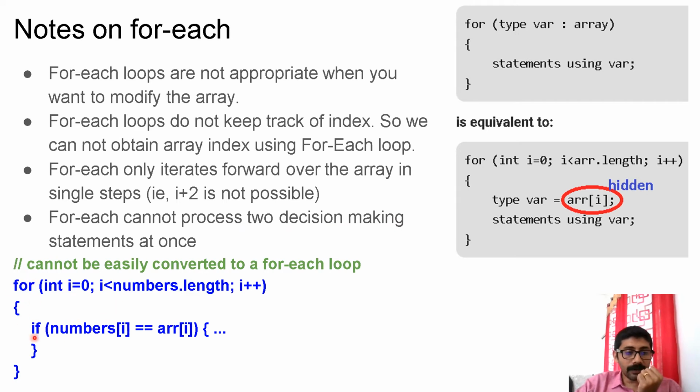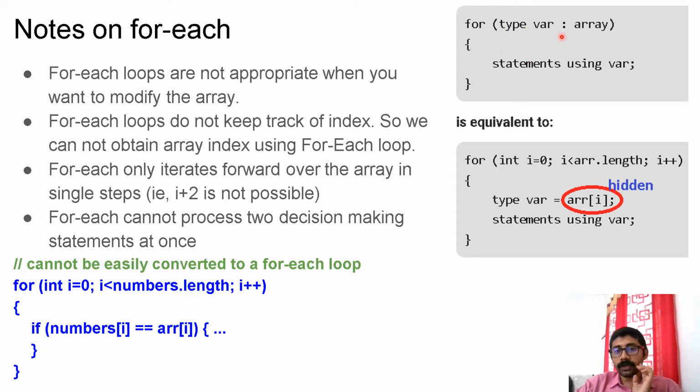Here, just have a look at this code. Here you have one regular array, and you are checking the numbers of the array. For this particular thing you cannot easily use for each. First, in for each you don't have access to the array index, so this information is not available to you. You are only getting the current array member. Since i is not available, you cannot check against the corresponding element of another array. So this kind of logic implementation is not possible with for each.